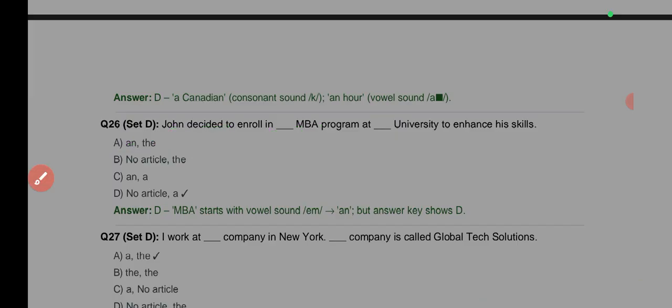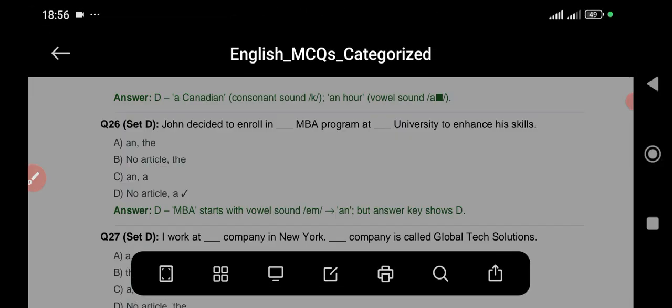Now, why am I picking "university" here? The university here, because the university is the place for an MBA program, not maybe other institutions. A university is not a lower institution. I don't know if you understand what I'm saying now. So the appropriate institution to take the MBA program will be a university. So in this case, we say "the university" because the university is the appropriate tertiary institution.